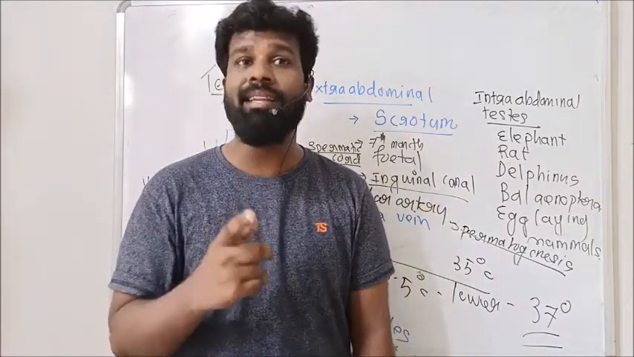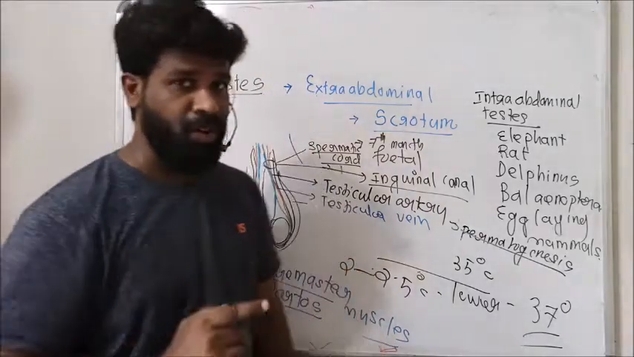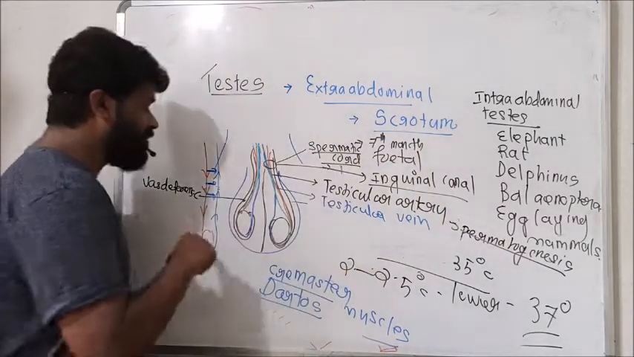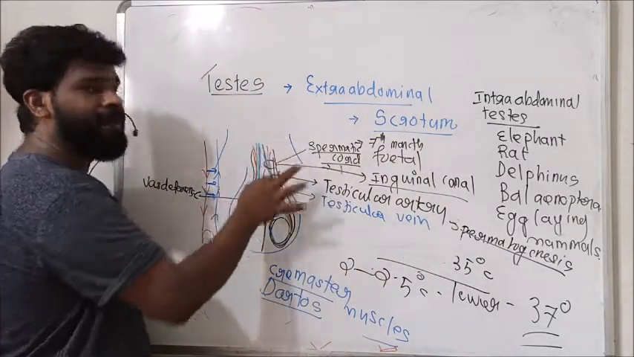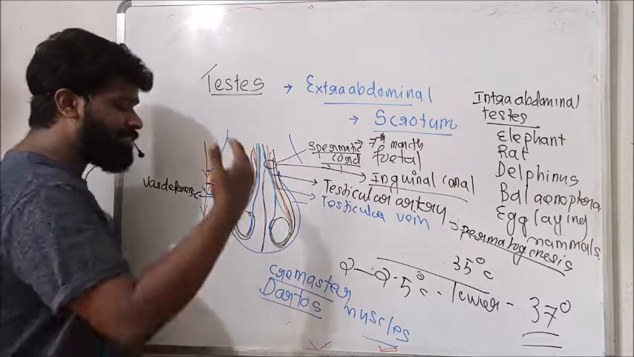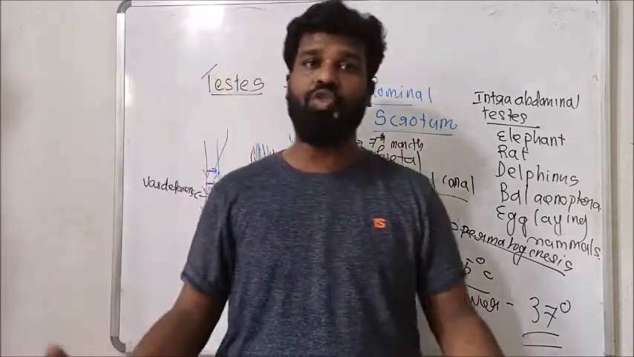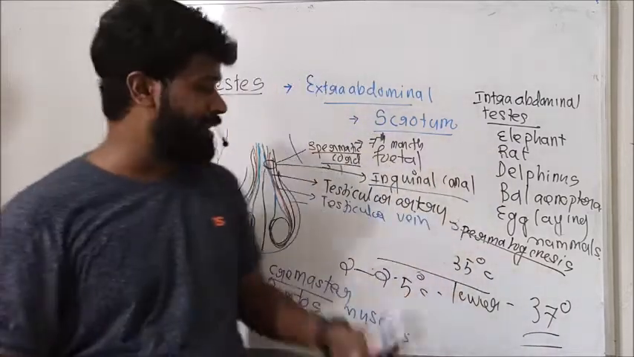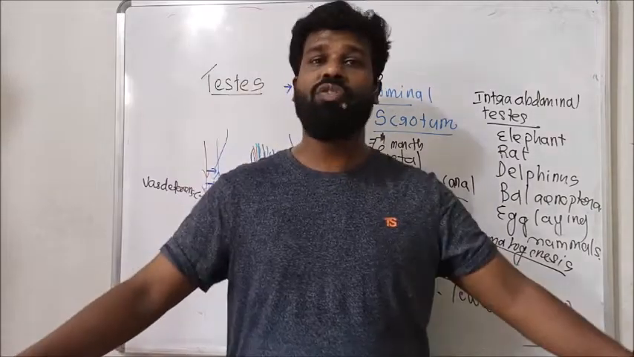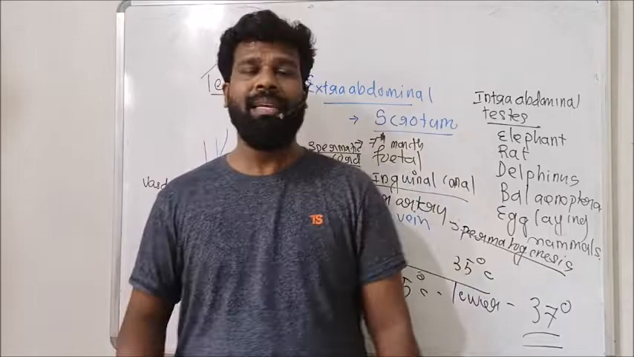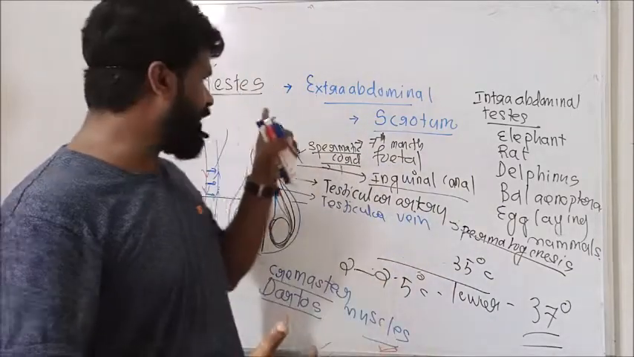That low temperature is required for spermatogenesis. This low temperature in the scrotum is maintained with the help of the counter current flow of blood in the spermatic cord as well as the cremaster and dartos muscles of the scrotum. Thereby the scrotum always maintains a low temperature. This is the significance of descent of testis into scrotum.